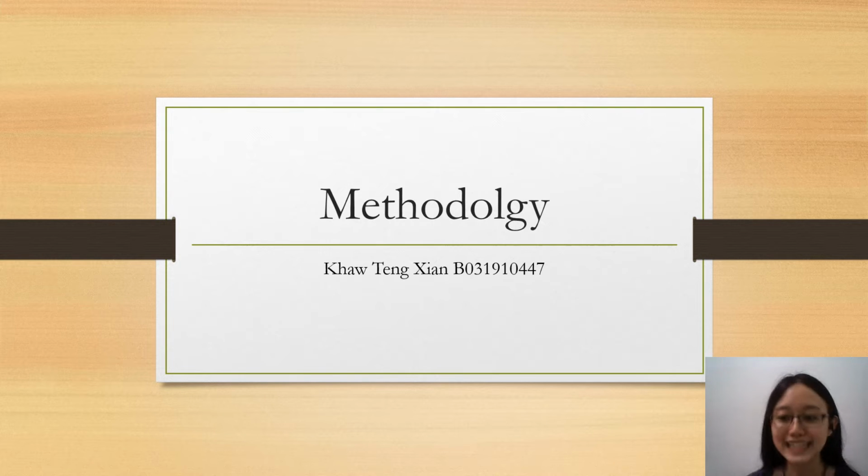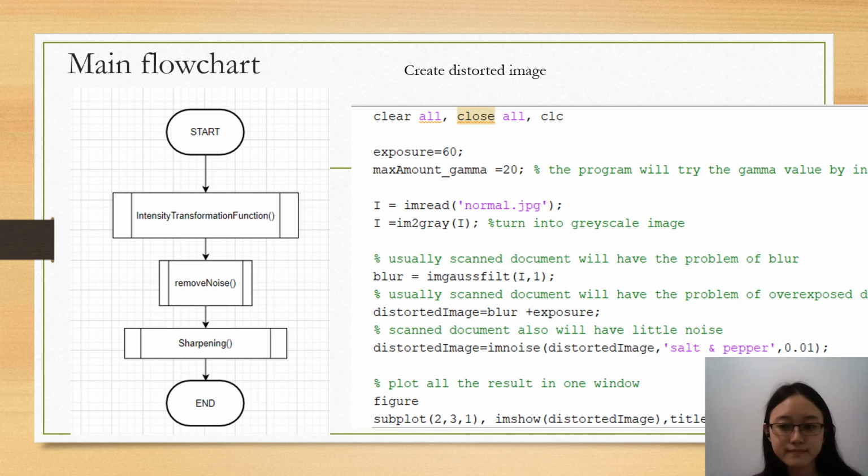Hi, I'm Corbin Xian and I'm going to explain the methodology. The left side shows the main flow chart for the program. Before it goes into the flow chart, it will simulate a distorted image. So first, the image is turned into a grayscale intensity image because color is not important in this document.